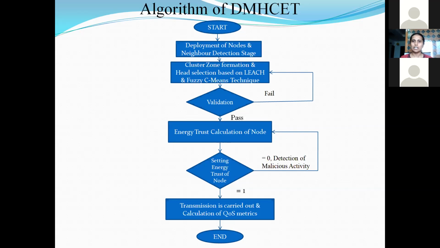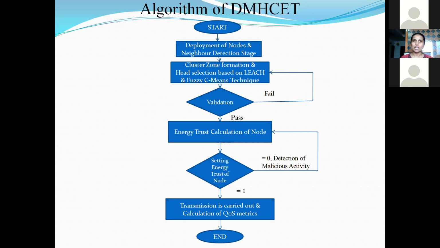After these heads are selected, the next step is validation. For validating this head selection, we have some node IDs which are present whenever we define 50 nodes or 100 nodes. With those node IDs, we are going to compare the node IDs of the selected heads. If the head ID of head 1 and head 2 is present in the node ID list, that means it is one of the nodes that has been adopted here. So the validation is cleared, and it proceeds with the next step, that is energy trust calculation. The next step is to initiate the transmission.